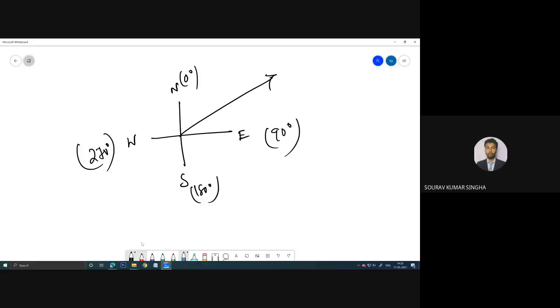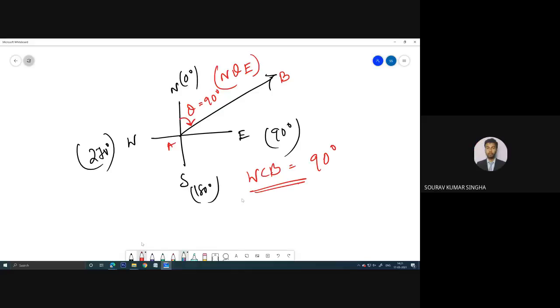In the reduced bearing system, we consider the angle from the north. For this line, if the angle is theta, then it will be north theta east. This is the quadrant value, or the reduced bearing, of this line, maybe AB. In the whole circle bearing system it is very simple. If the angle is theta, suppose theta equals 90 degree, then the whole circle bearing will be only 90 degree. Have you remembered this from compass survey?